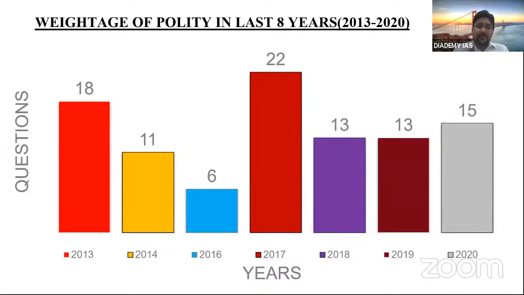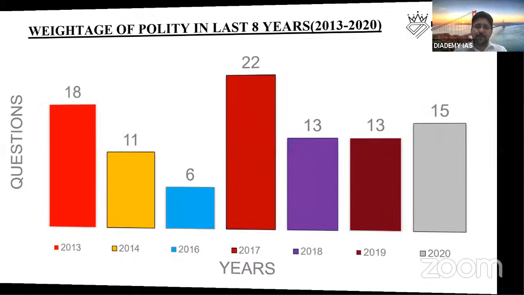Why am I saying out of 50 or 60? Because the rest of the questions are from the current perspective, miscellaneous dimension. But as a core subject, it has quite a weightage. Polity has a very good weightage, and is very important for your other stages as well, like mains as well as essay. Even in the interview, many questions can be put up from a polity background.